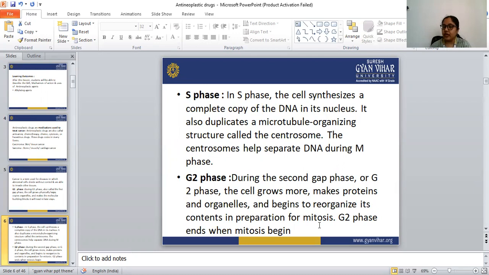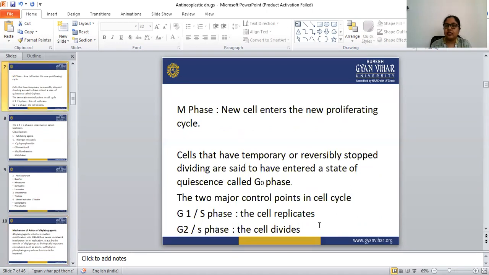In the G1 phase, the cells prepare for the synthesis of the DNA, and the replication of the DNA happens in the S phase. In the G2 phase, DNA replication stops and cells prepare for the final phase, that is known as the M phase, or mitosis.